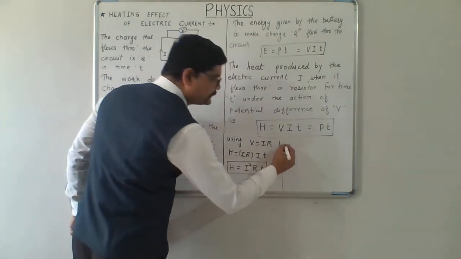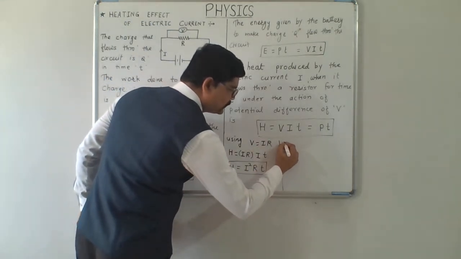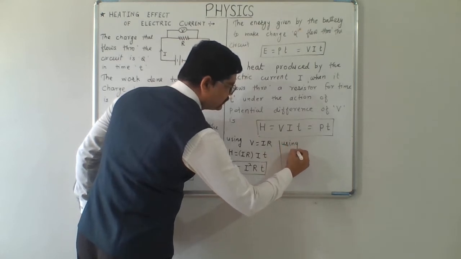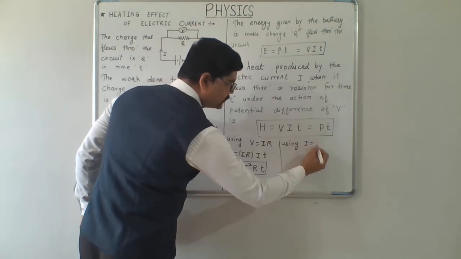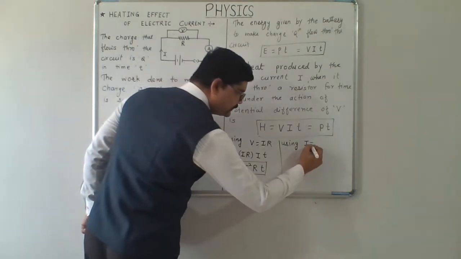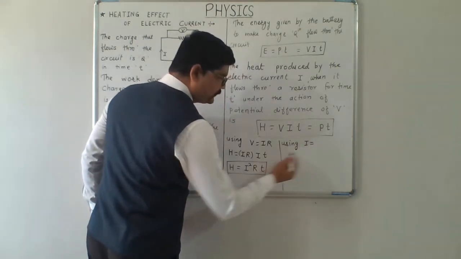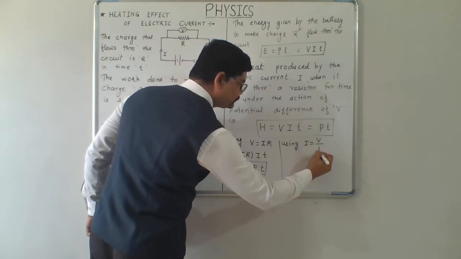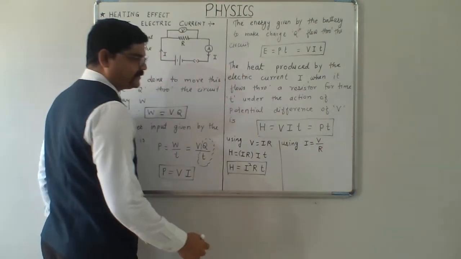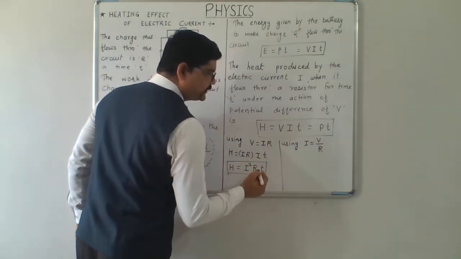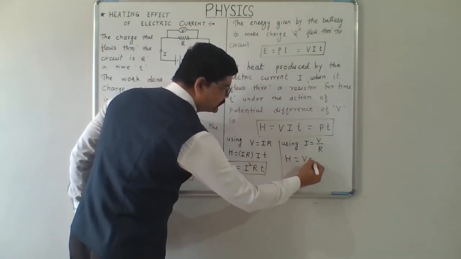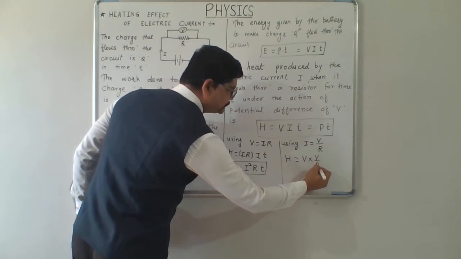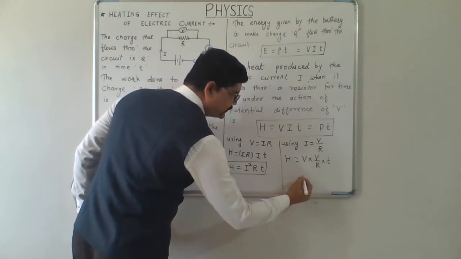Also, using I equals V by R, what do we get? We substitute this value in the equation. We get H equals V into V by R into t.